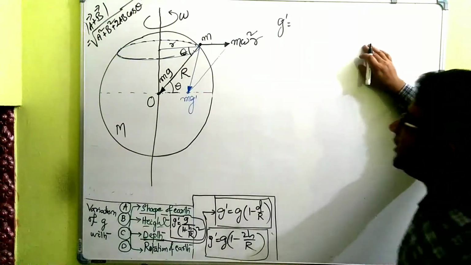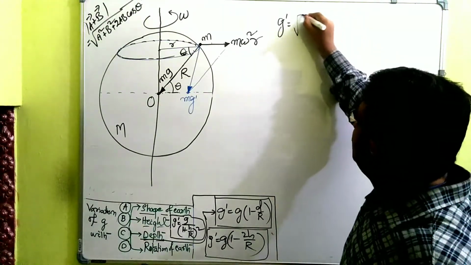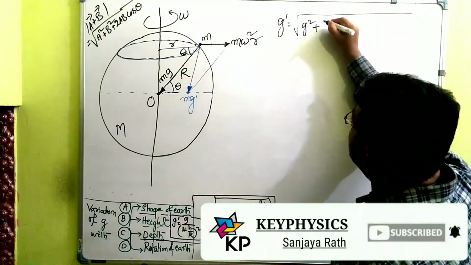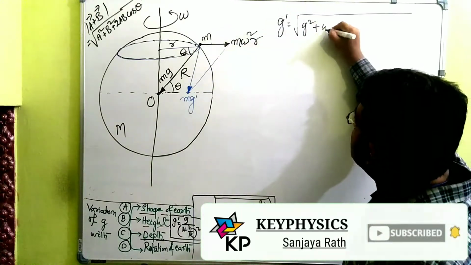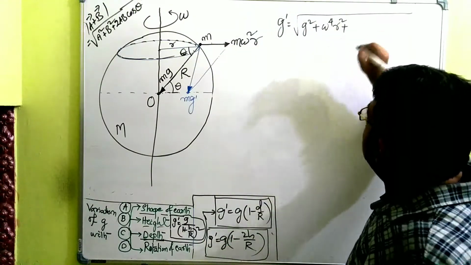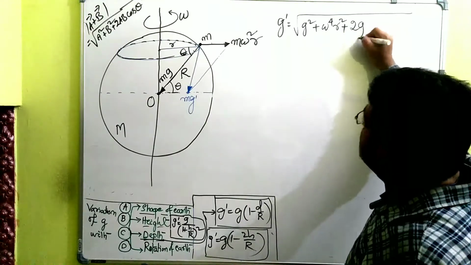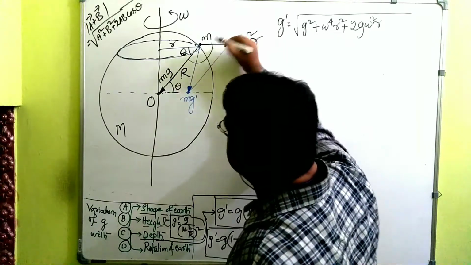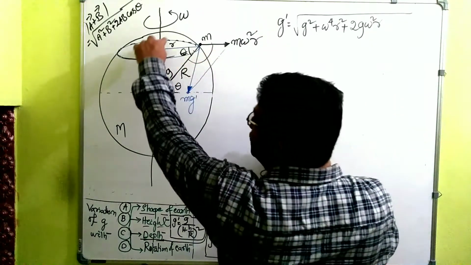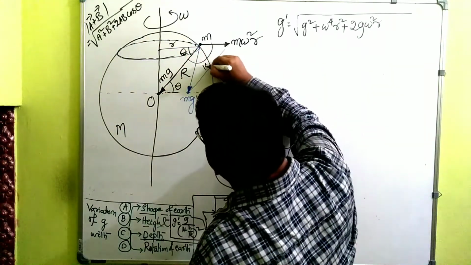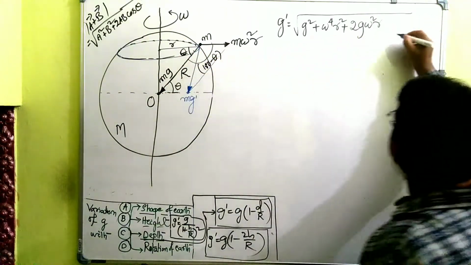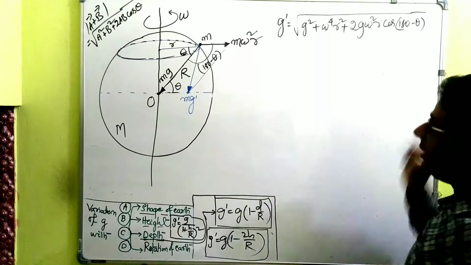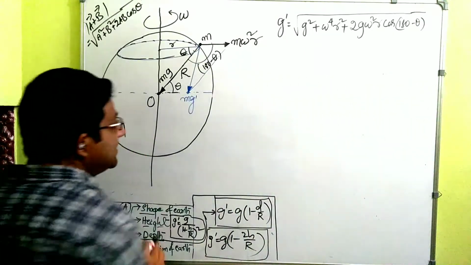So from that formula, g dash is equal to root under a square, one vector square, plus second vector square. Omega square r is the vector square of that. So omega fourth r square plus 2ab, 2g omega square r cos theta. Cos theta is the angle between these two vectors. From here to here it's 180 and theta is gone. So this is 180 minus theta, yes or no? So you can write cos 180 minus theta. Now what is cos 180 minus theta? Isn't it minus cos theta?